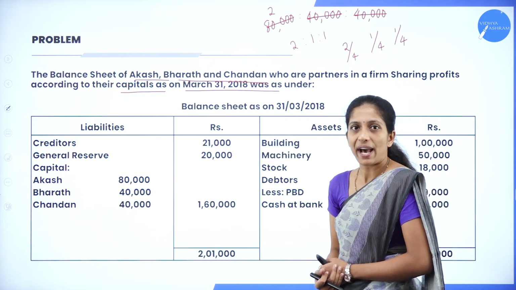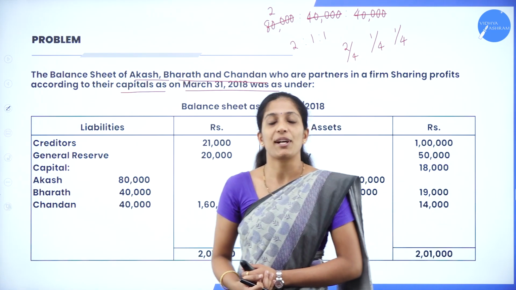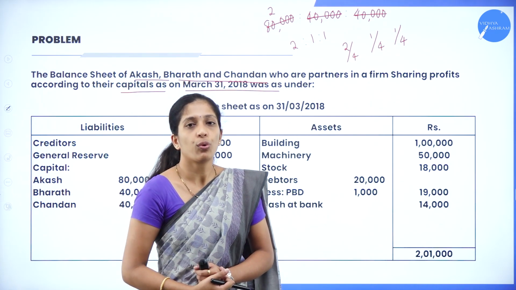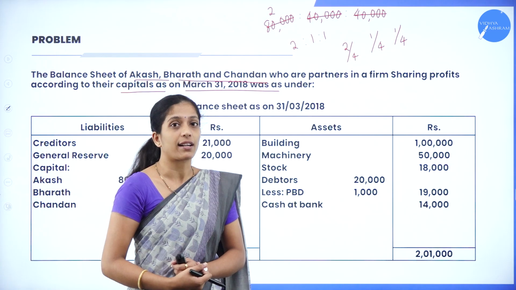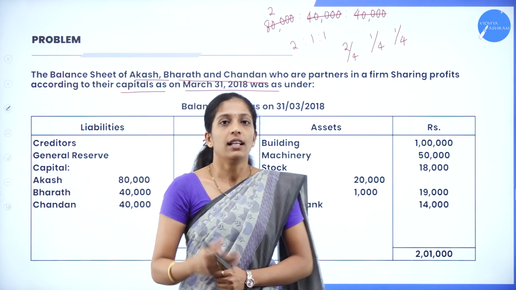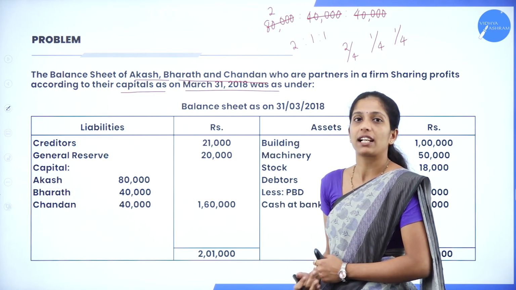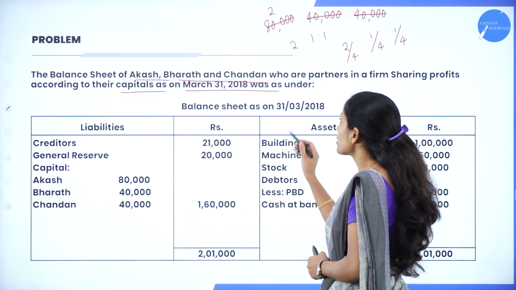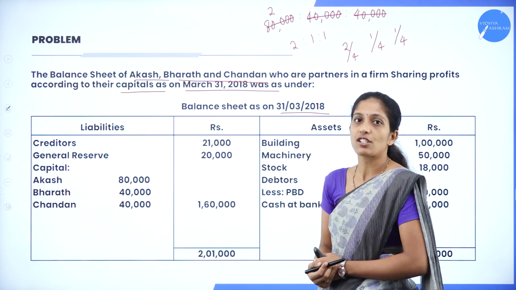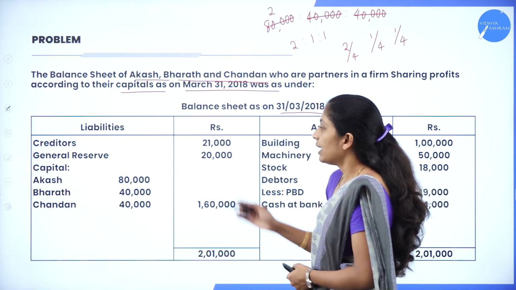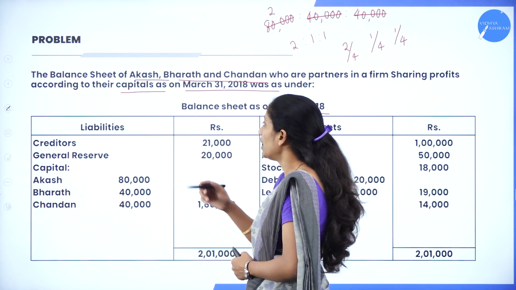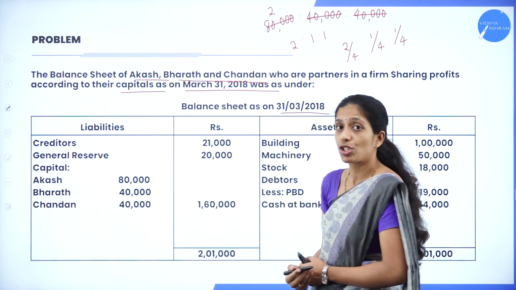And they have given the balance sheet, that is before the retirement of a partner. So we don't know which partner has retired from the partnership firm. Let us see later. Time being, you remember they have given the balance sheet before the retirement of a partner. That is balance sheet as on 31st March 2018. They have given certain liabilities here. Creditors 21,000, general reserve.